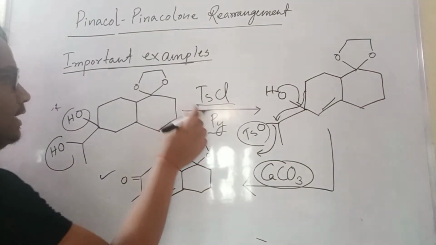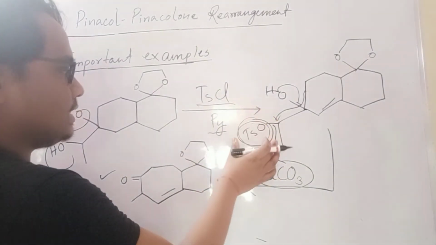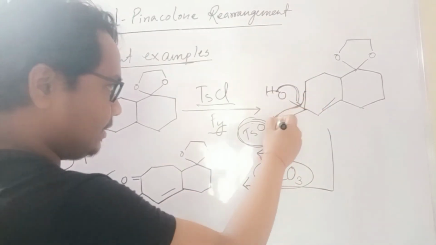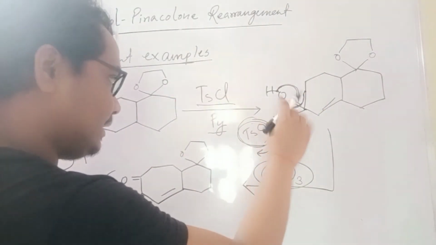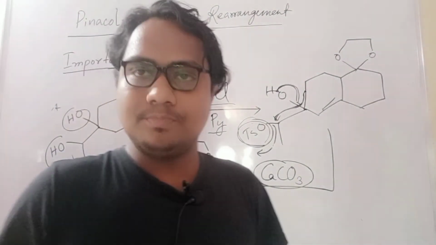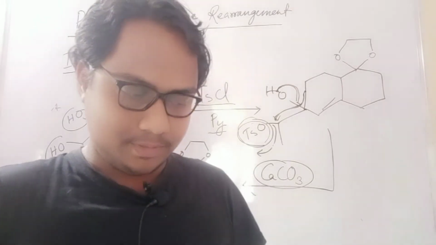See, here no acid is there, only tosyl chloride. First you make it as an O-tosyl as a leaving group, then this will come, this bond will migrate, not any other. This bond will migrate and ring expansion, and that will be obtained. So this is the example of this pinacol rearrangement. Now I will go to another example.